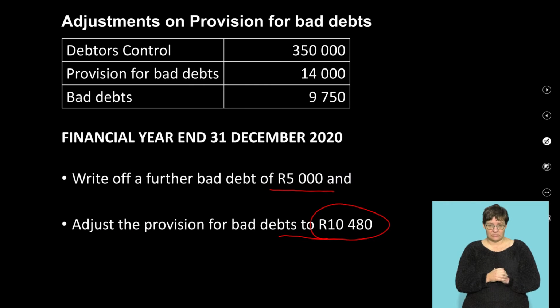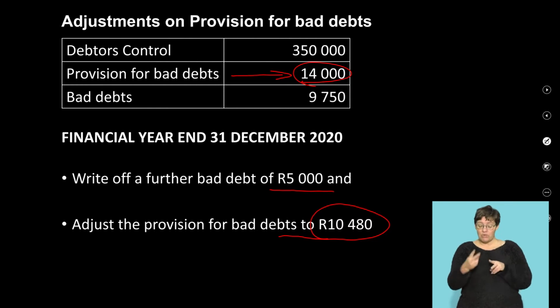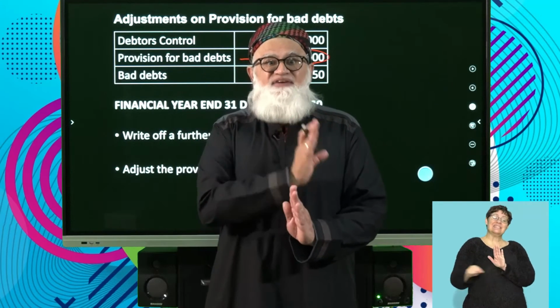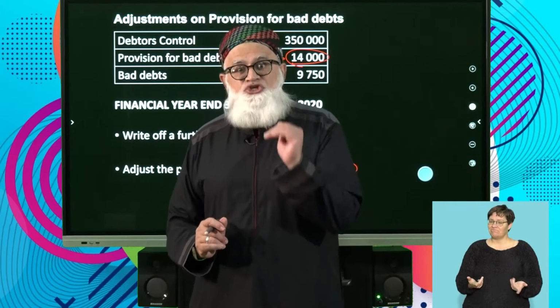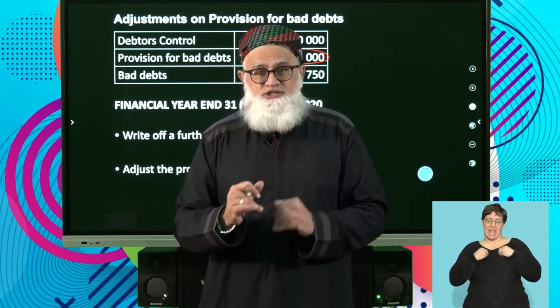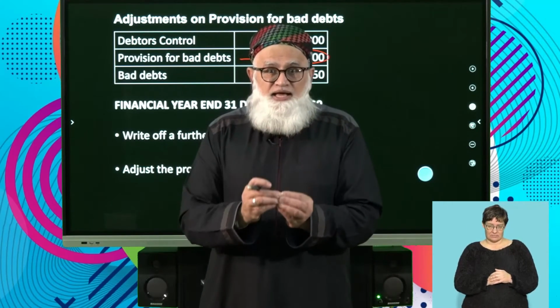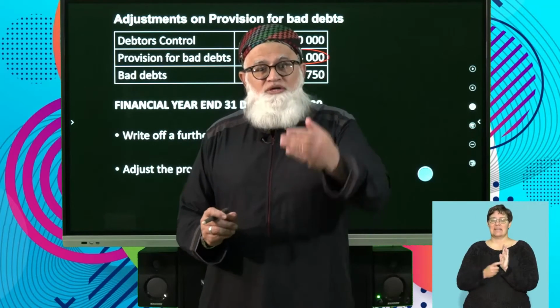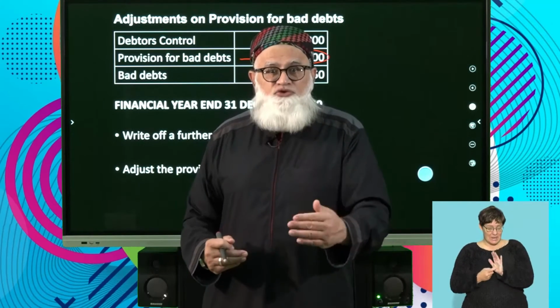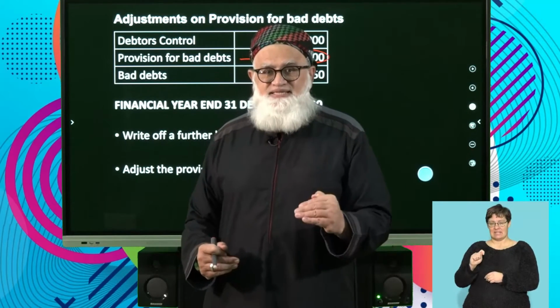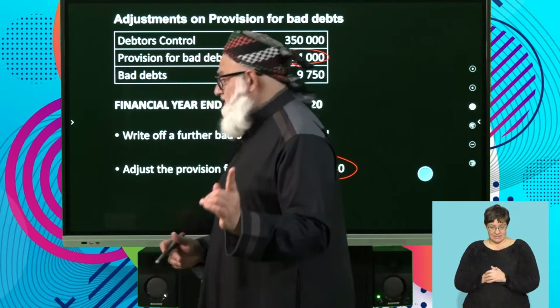Okay, now if I look at my provision for bad debts, firstly, I have a provision of 14,000 Rand. You do remember that provision for bad debts is a negative asset. What do we mean by that? By that we mean it reduces the value of your asset. Which asset? Debtors control. Therefore, debtors control less provision for bad debts will give you net trade debtors. Okay, and you're going to see that when we're doing the balance sheet.